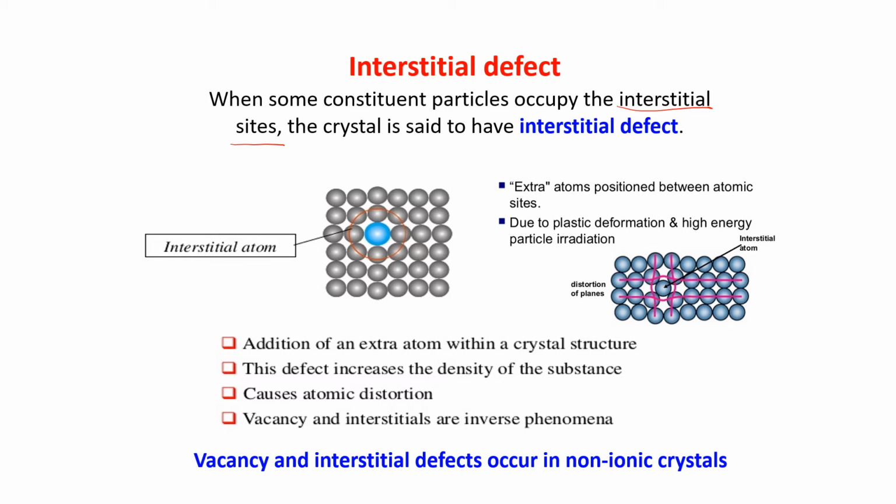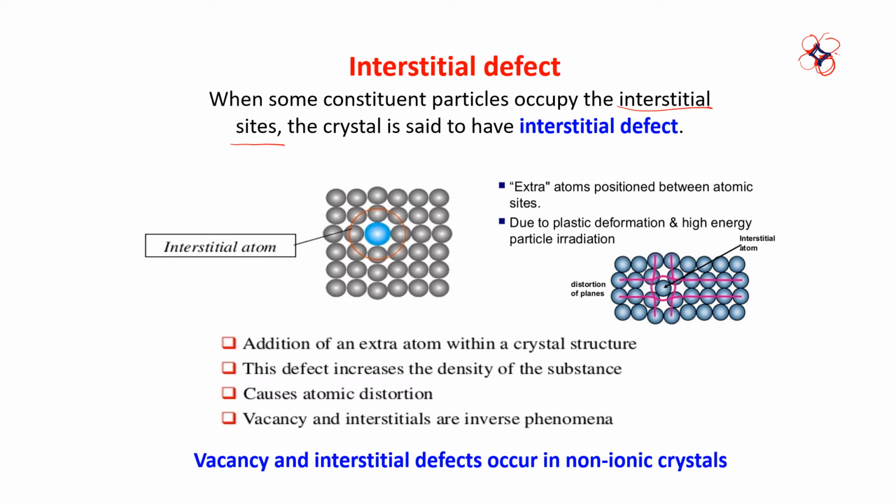We have learned, when we were doing the packing of atoms in a crystal, that the space in between the atoms is known as the interstitial space, or interstitial site. The space between the atoms is known as the interstitial site.